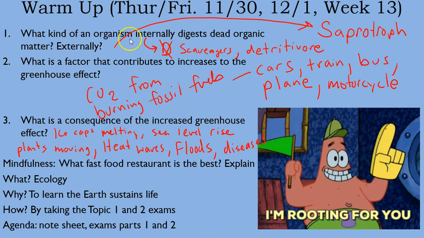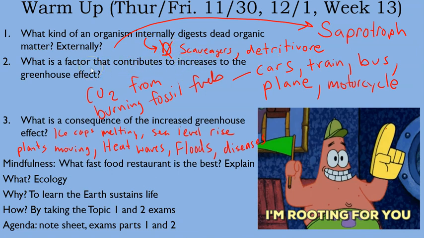A couple vocab words that I went over. Detritivore and saprotroph. Saprotrophs externally digest dead organic matter. Detritivores do it internally. They eat stuff, also known as scavengers.